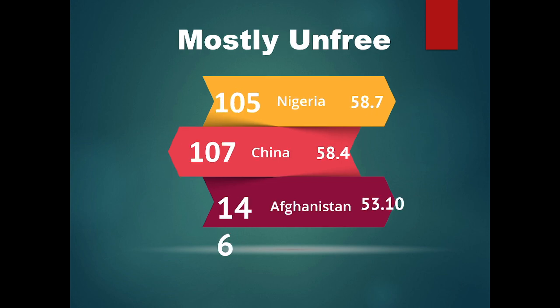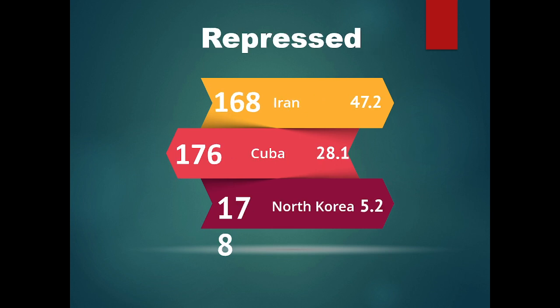Then we're going to look at the mostly unfree. That's Nigeria, China, Afghanistan. Afghanistan is a 146. That's slid down a little bit there. So you see these countries and you go, all right, it makes sense. Look at those numbers. They're real low. Then we get to the repressed. With the repressed, we have Iran, Cuba, and North Korea. None of them should surprise you. North Korea's number is a little out there. 5.2. Talk about not being free. I mean, that is bad. They have no say, no sir.